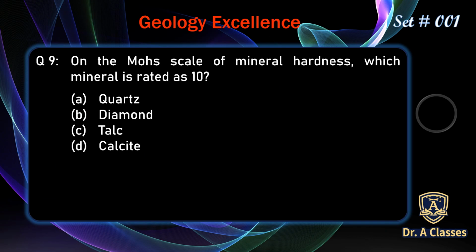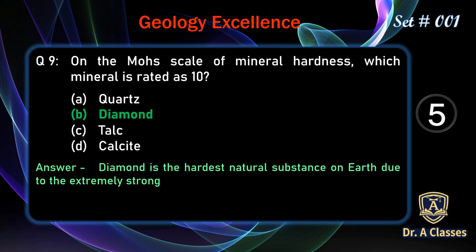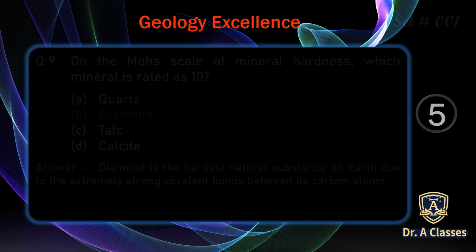On the Mohs scale of mineral hardness, which mineral is rated as 10? A. Quartz, B. Diamond, C. Talc, D. Calcite. The correct answer is B. Diamond. Diamond is the hardest natural substance on Earth due to the extremely strong covalent bonds between its carbon atoms.